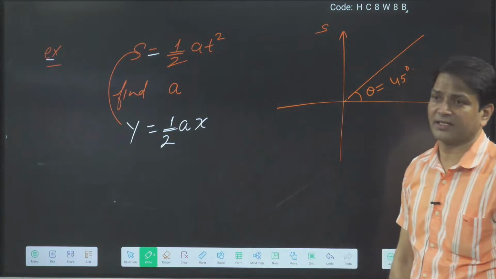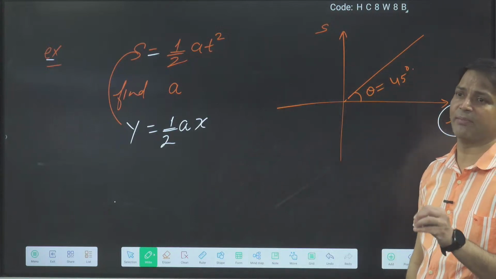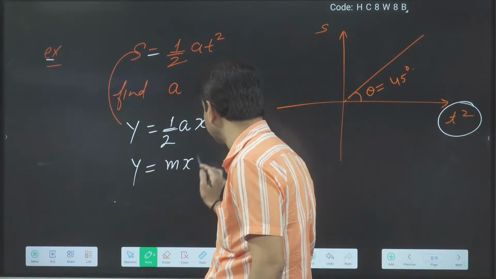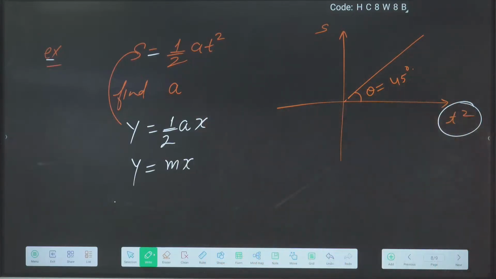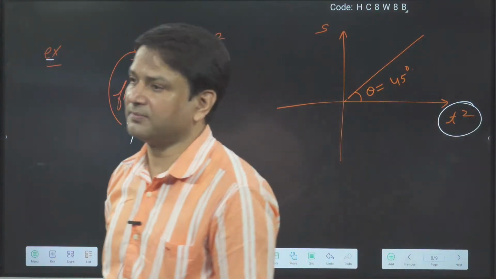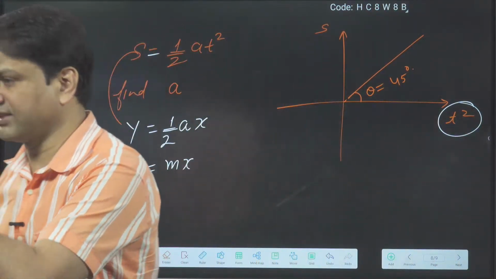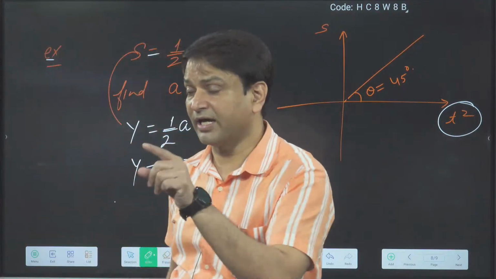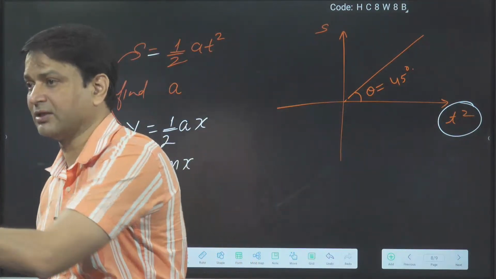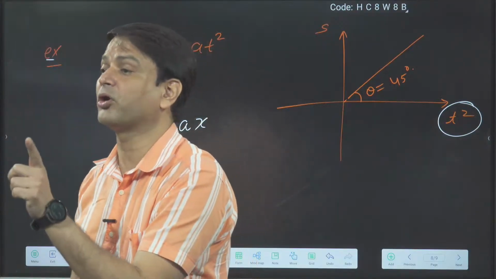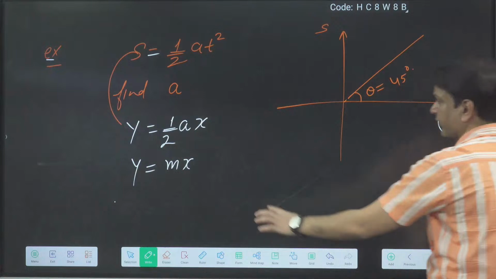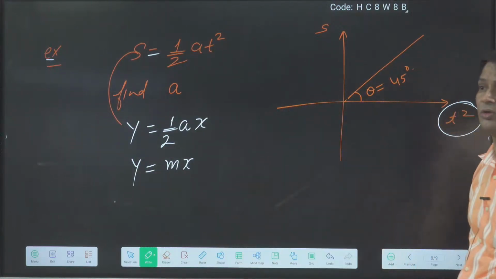Now I got the equation y is equal to a by 2 x. So if I am comparing with the standard equation y is equal to mx, what is the m I am getting? Tell fast. What is the m? It will not be the parabola, Kirtana. Parabola, if I am asking the S-t graph, that I will discuss later. But here what I said, which quantity we plotted on x, that you will replace by x. So I am not plotting the t on x, I am plotting the t square on x. So t square you will replace by x. So we are getting the graph equation y is equal to mx.